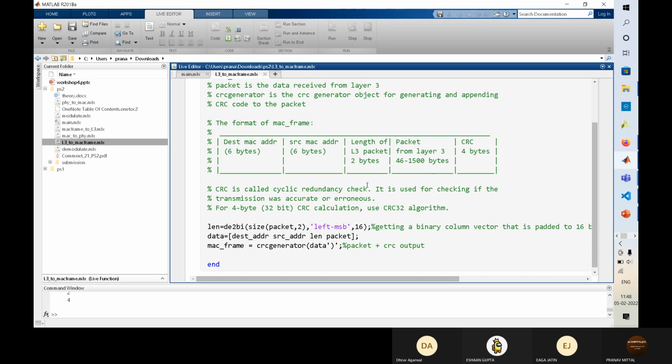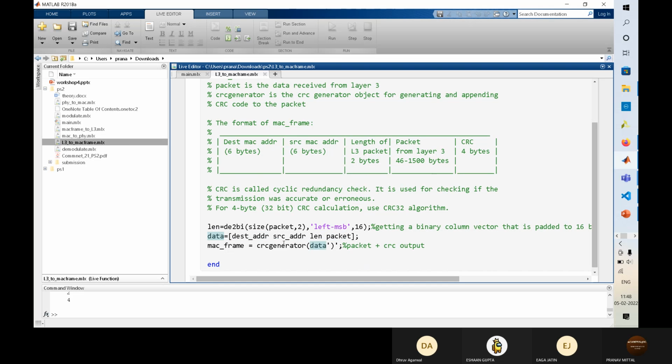What we do here is we calculate the length of the packet and convert it to binary, then we add it to the packet. So the packet has the length, source address, and destination address. We have to make a whole packet out of it.